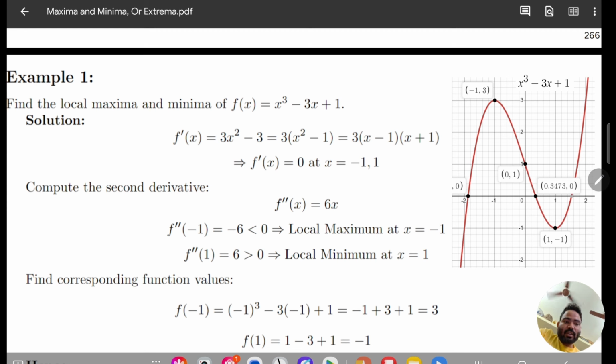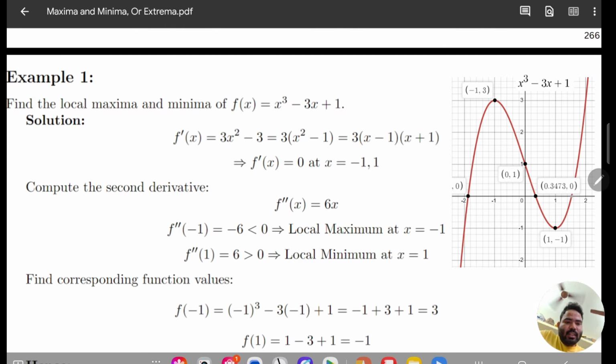We are not going into much detail about what is global maxima and global minima. For globally, you should have an interval, meaning a domain, and only then can you check globally. Here you don't have any interval, so you cannot check globally. Whatever minima and maxima you are getting are all local maxima or minima at that point, because you don't know the other movements.